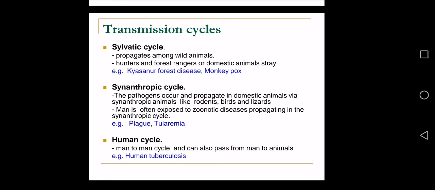We will study them one by one: their causes, their mode of transmission, how they can be treated, their signs and symptoms, and how they can be clinically evaluated. We will describe all of that in next lectures.